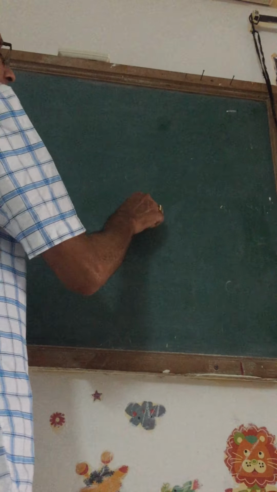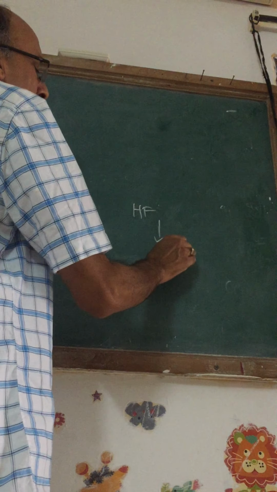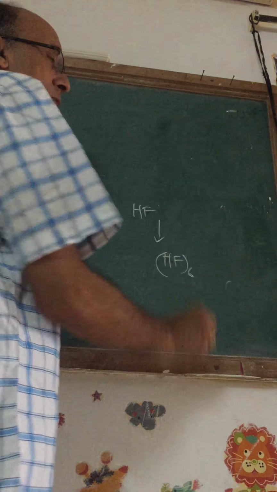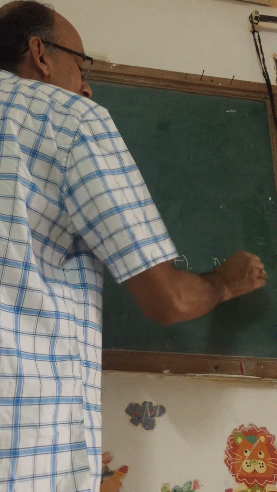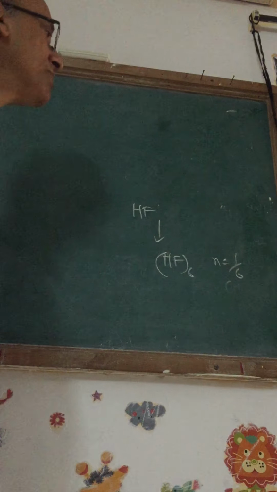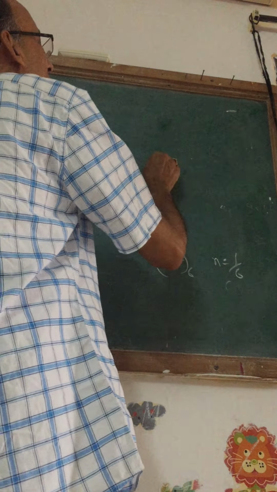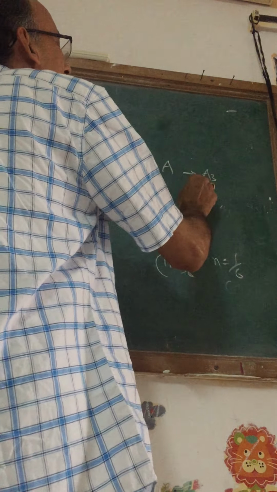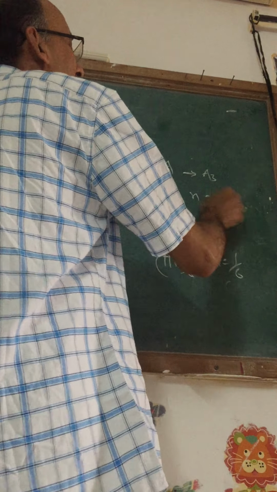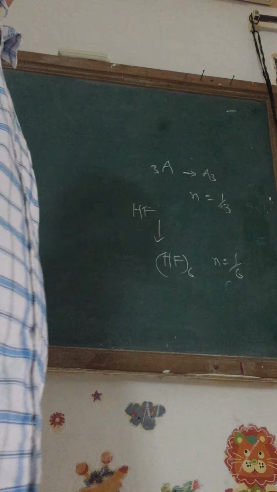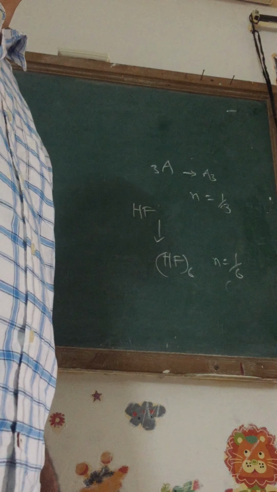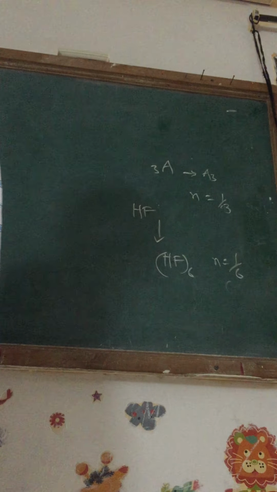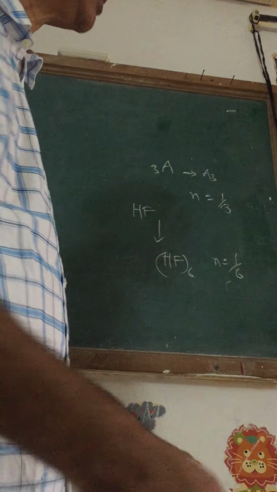For example, if I have HF, even in vapor phase, 6 HF molecules exist together. Therefore, its n value will be 1 by 6. If something is making a trimer, 3 A's are combining to give A3, then its n value will be 1 by 3. So always n, meaning number of particles produced after dissolution, will be less in the case of association.